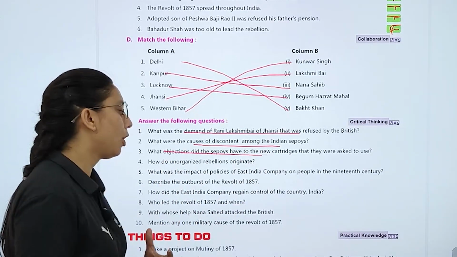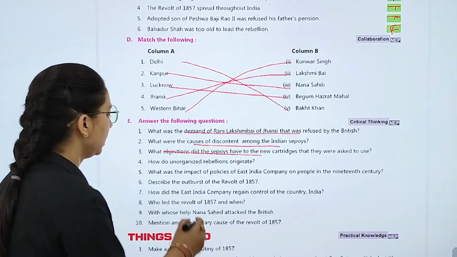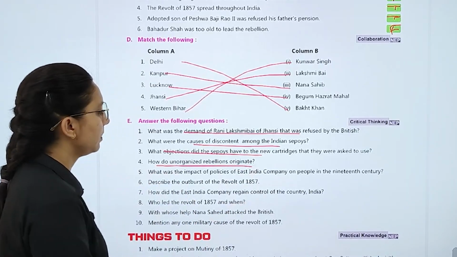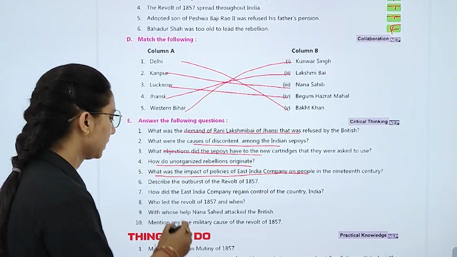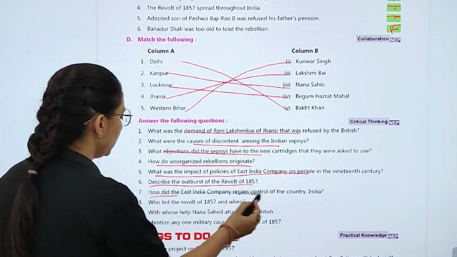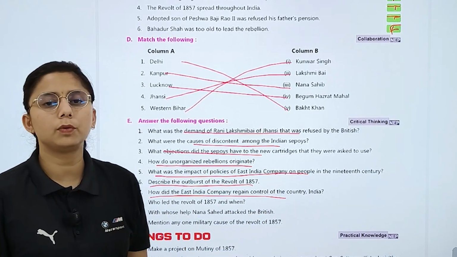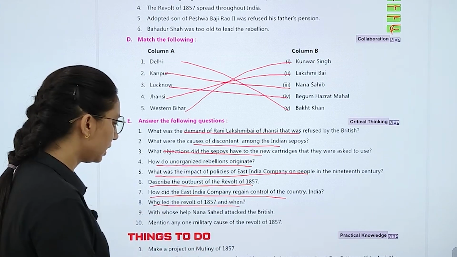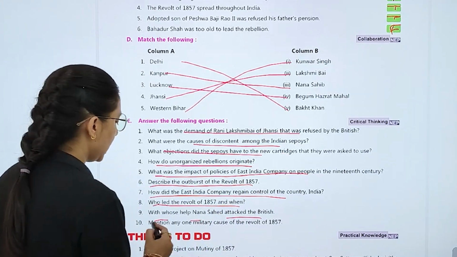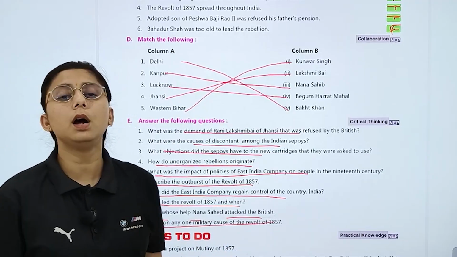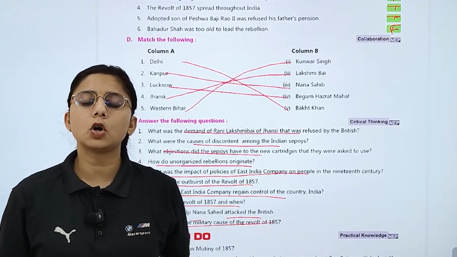Why did the sepoys object to the new cartridge? How did the unorganized rebellion originate? What was the impact of the policy of East India Company on people? Describe the outburst of revolt. How did East India Company regain control over India? Who led the revolt and with whose help did Nana Sahib attack the British, and mention any one military cause of the revolt. Right? This is all in this chapter.